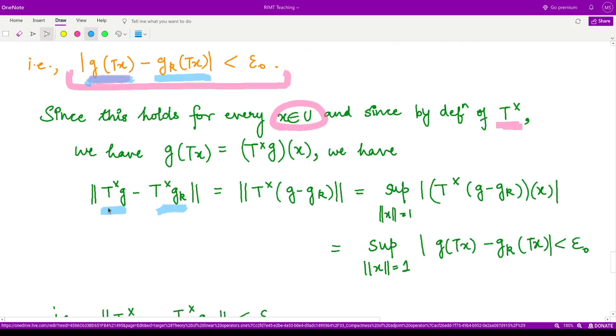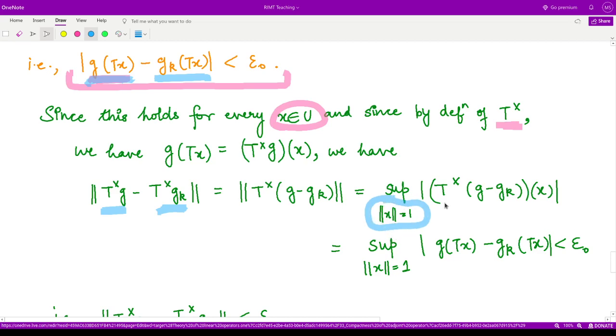So if we consider the norm of T cross g minus T cross gk, this would be equal to the norm of T cross of g minus gk, and according to the definition of the norm, it could be written as taking the supremum over all such terms such that norm of x is equal to 1.